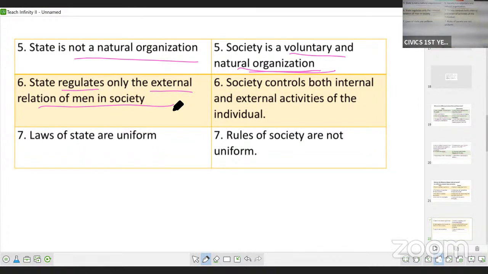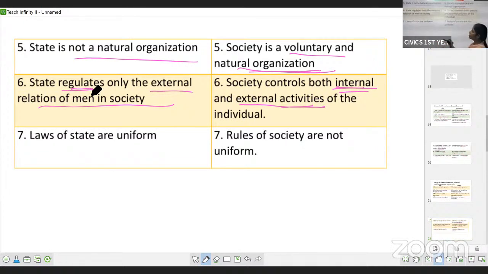Okay, state regulates external relations of men in the society. State will control the external actions or activities of the people, whereas society controls both internal and external activities of the individual. See, whenever you do something, you will get a thought. So you think before doing something. So that is society, it is controlling you from doing certain things. But state controls you through laws.